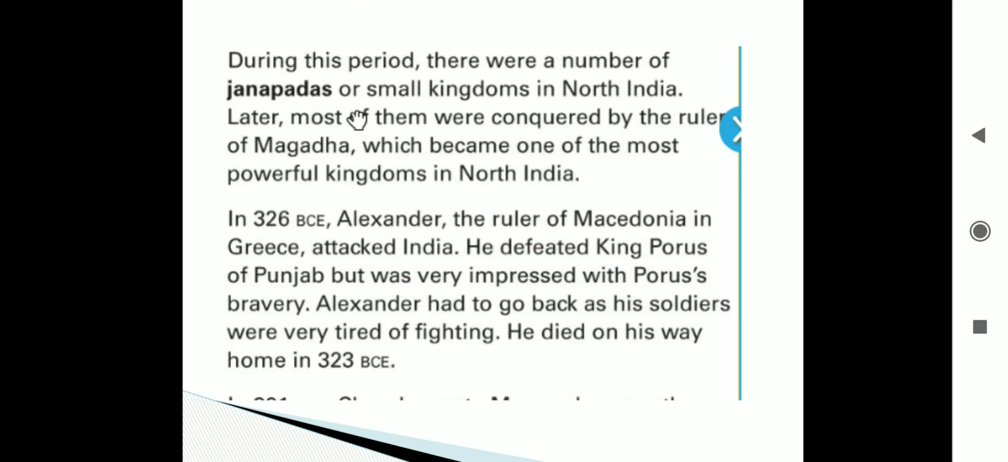During this period there were a number of Janapadas, or small kingdoms, in North India. Later, they were conquered by the rulers of Magadh, which became the most powerful kingdom in North India. In 326 BCE, Alexander, the ruler of Macedonia in Greece, attacked India.